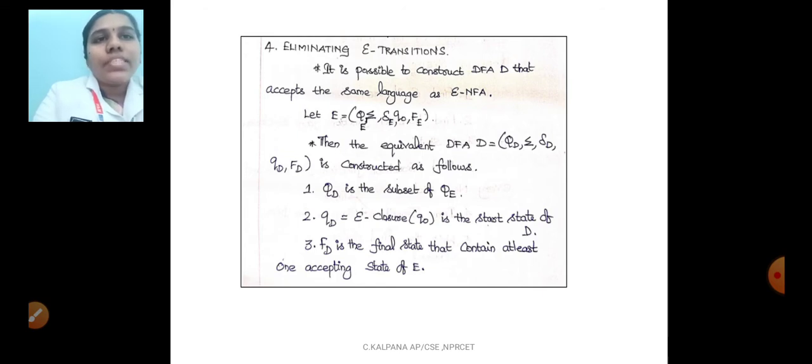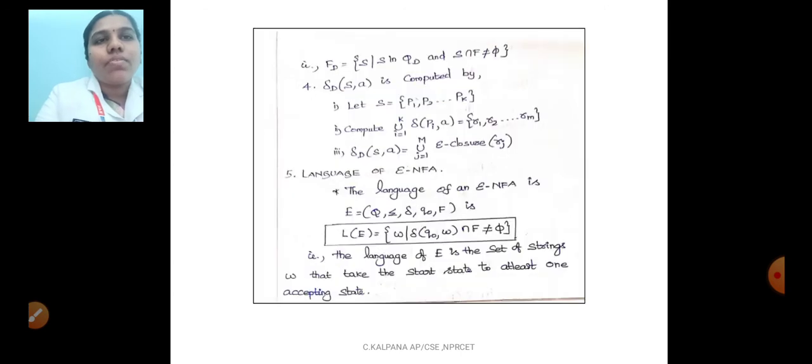It is possible to eliminate epsilon NFA and construct a DFA by using the subset construction method, finding the closure of the start state and final state. And finally you have to represent the final state. It has at least one accepting state. So these are the methods of eliminating the epsilon transition by using the closure function. And del transition represents how inputs pass from one state to another state.